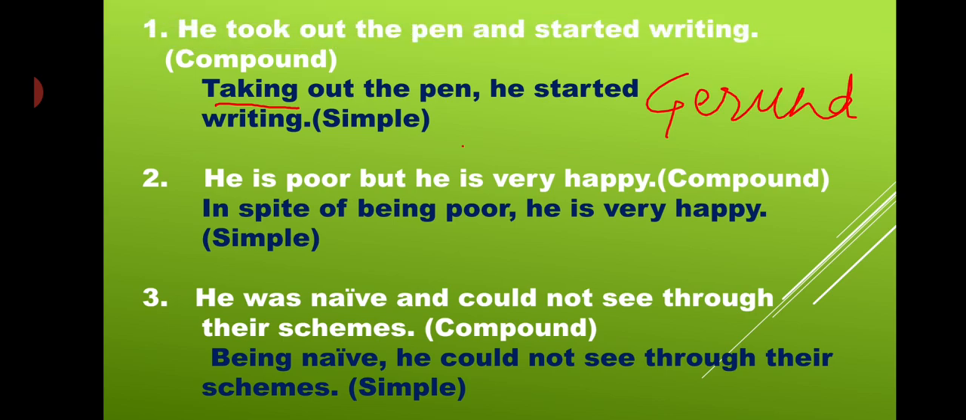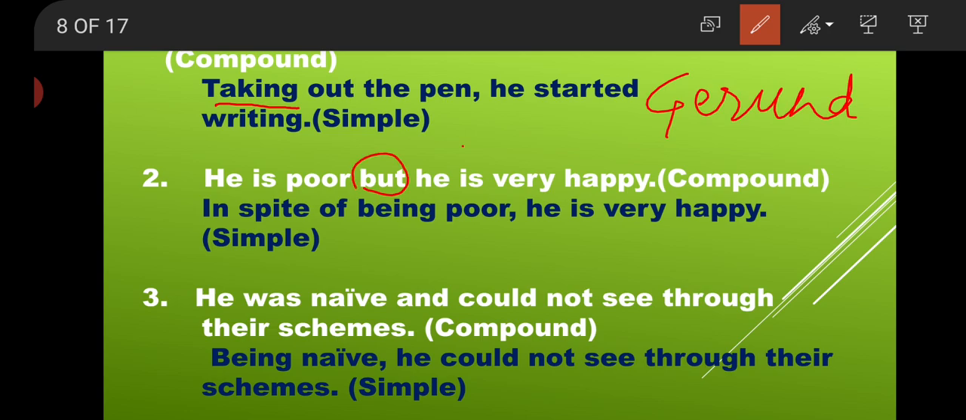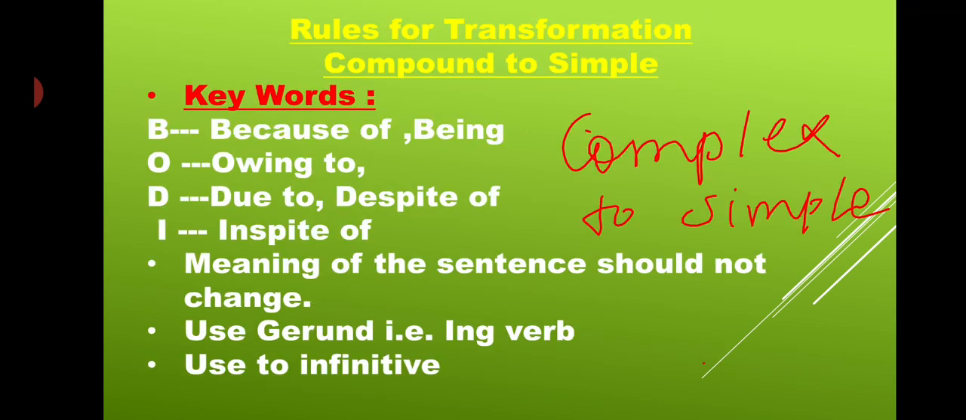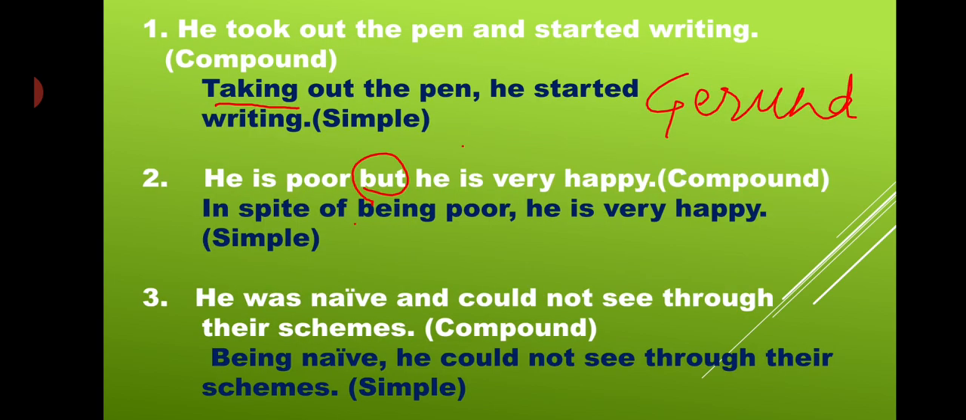Now we will see the next. He is poor but he is very happy. Here the connector is what? That is but. Right? Now he is poor. While we have but, we can also use in spite of. As I said students, while we are making a simple sentence, we can use BOOD words. So I is there, so in spite of is there. So in spite of being poor. He is poor, what did it become? In spite of being poor, he is very happy.